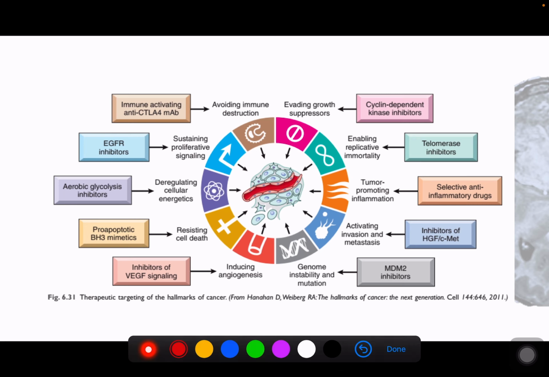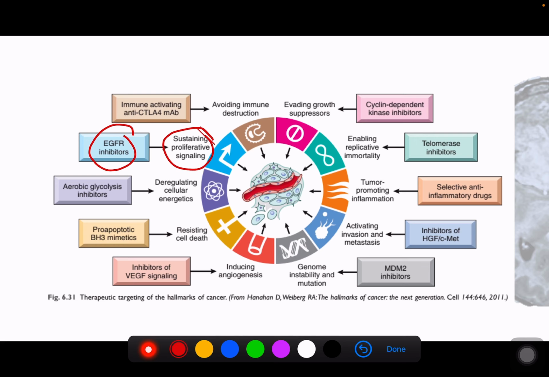The importance of knowing this is that if you look in the textbook, of all the 10 hallmarks of cancer, each of them has its own target for treatment. For example, as I said just now, EGFR is one of the main factors for proliferation, and what they do is produce EGFR inhibitors.